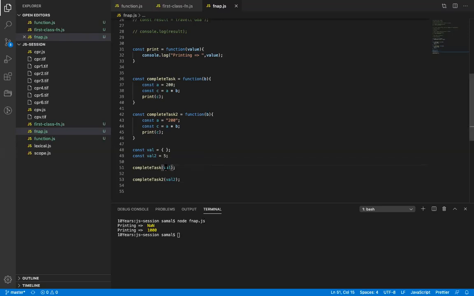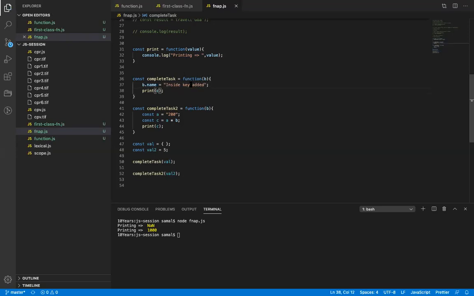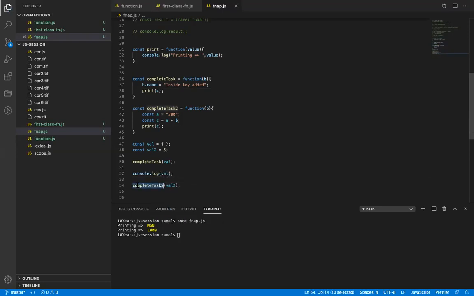Now, because this val is non-primitive, instead of doing this, let me change this and say b.name equals added. And if I do console of val2, what will be the value of val2?